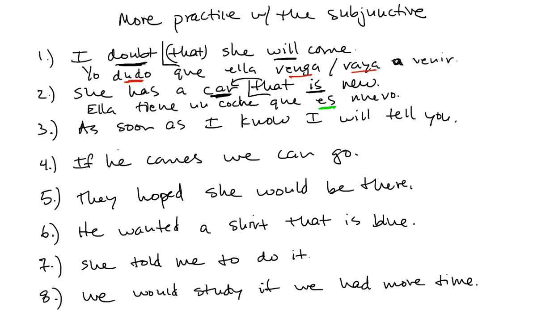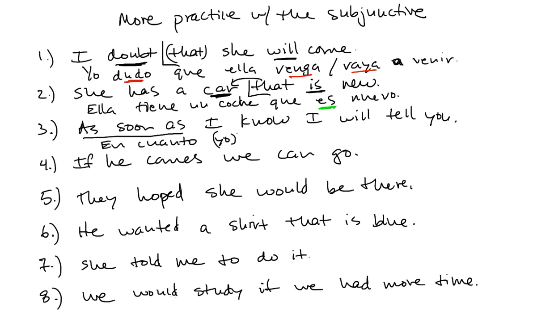How about this one? As soon as I know, I will tell you. As soon as, that is an adverbial conjunction, so we have an adverbial clause. We ask of these, if it's an adverbial conjunction of time, this one is of time, has the action happened? As soon as I know, I will tell you. That action has not happened. So en cuanto yo, has not happened, therefore subjunctive.